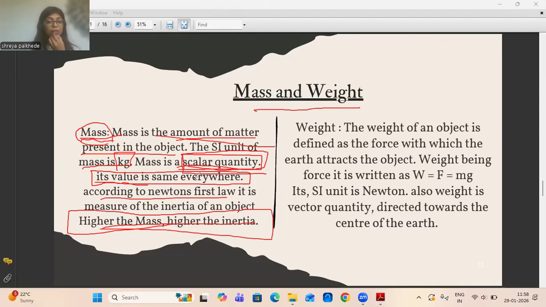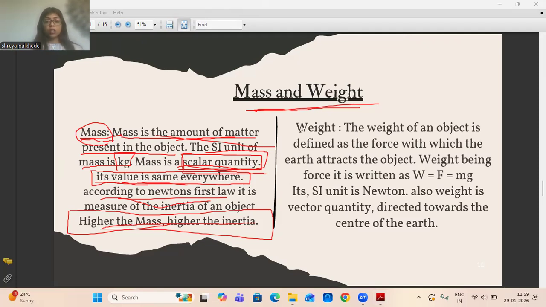So guys, if a question comes asking you to differentiate between mass and weight, keep it simple and short, but precise. These are very short differences between mass and weight, and it is not very difficult; I guess it is very easy to remember. Its value remains the same everywhere, and according to Newton's first law, mass is the measure of inertia of an object: higher the mass, higher the inertia. The heavier the mass, the more inertia has to be overcome to change the state, whether it is in the state of rest or in the state of motion.